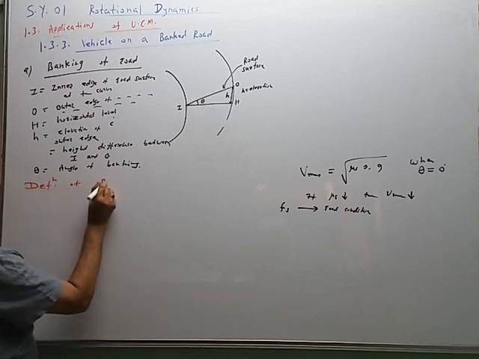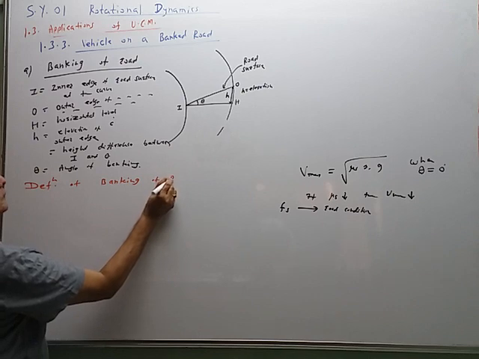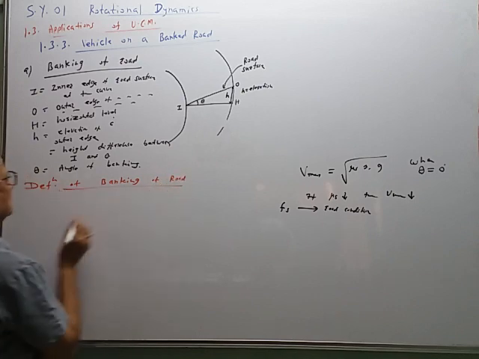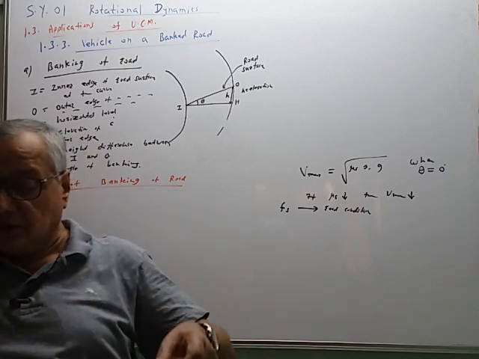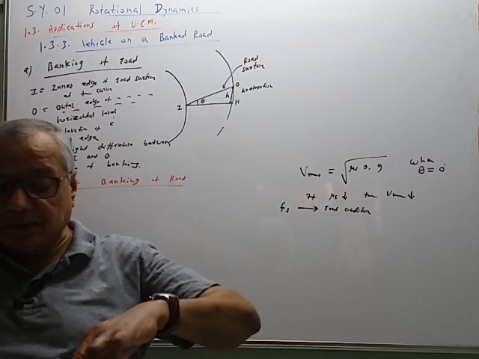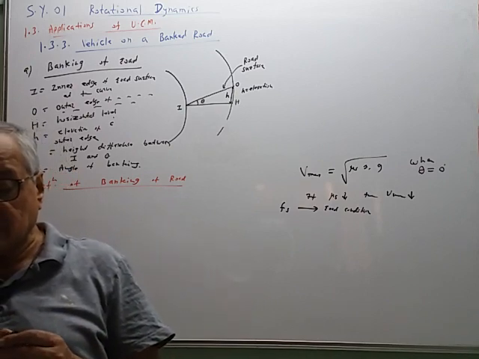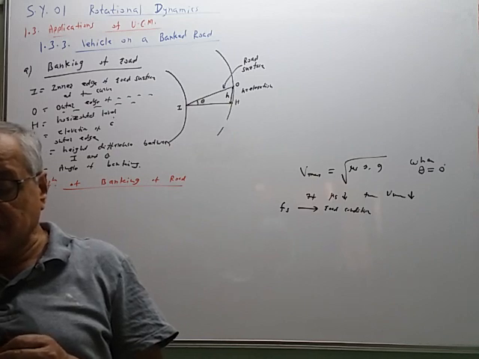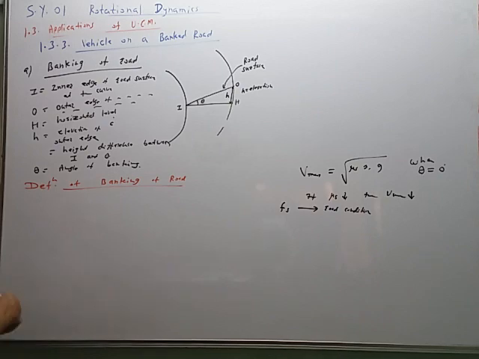Definition of banking of a road. The definition is like this: it is the process of making the road at the curve in which the outer edge of the road surface is raised by some height than the inner edge, so that the road surface gets inclined with the horizontal. So the definition can be given like this: